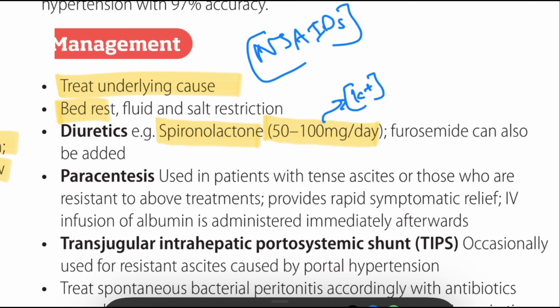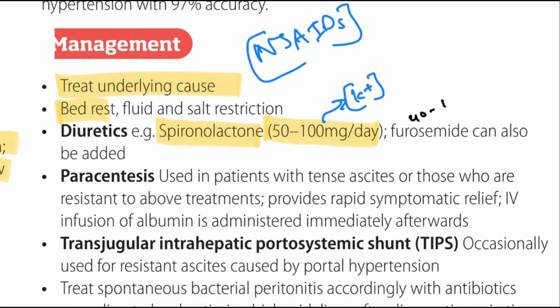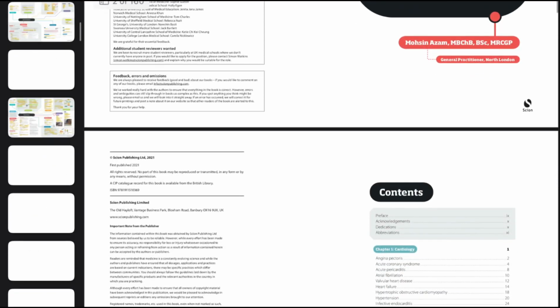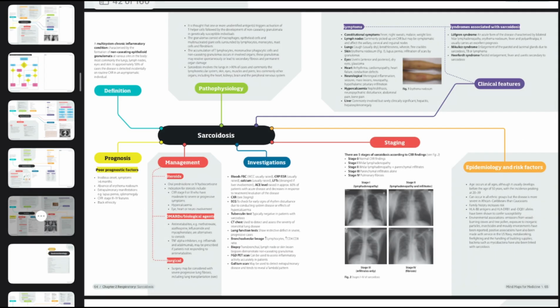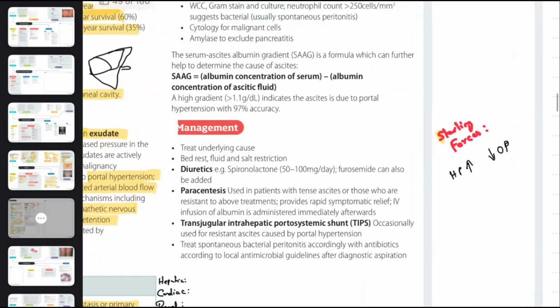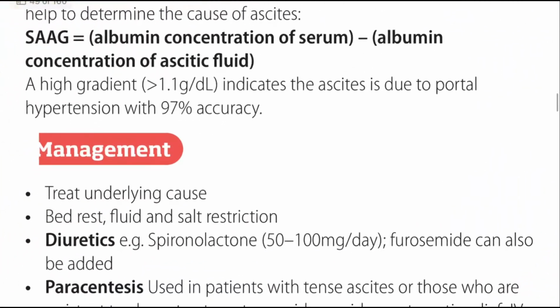Okay, so next one, furosemide. Furosemide can also be added. Furosemide is a loop diuretic. We can give around 40 to 160 milligrams orally or intravenously once daily for long term, and we have to add it as add-on therapy.